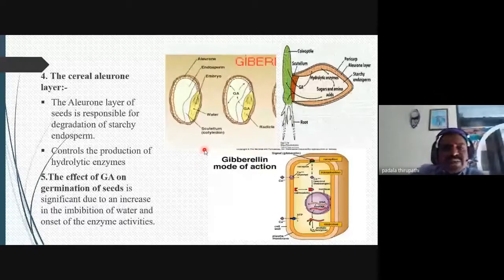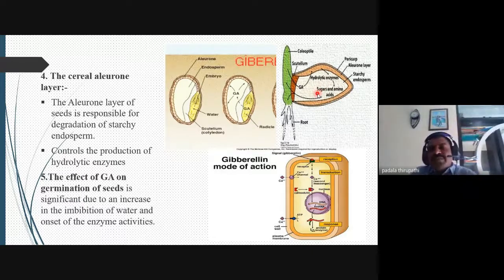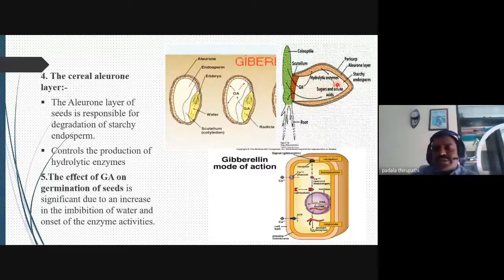Yes. Here, whenever gibberellic acid is activated or produced inside the seed, automatically this gibberellic acid coordinates and controls the production of hydrolytic enzymes. These hydrolytic enzymes are present inside the seed whenever it is going to germinate. Gibberellic acid is responsible for inducing the hydrolytic enzymes. Then automatically the starch is converted into sugars and amino acids.